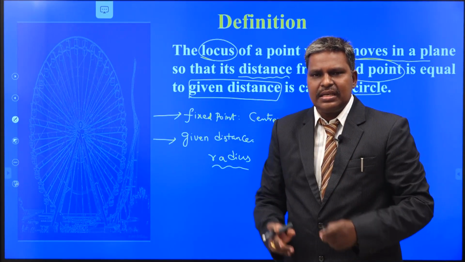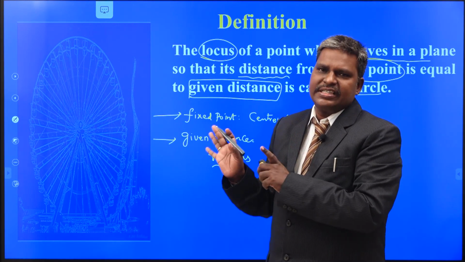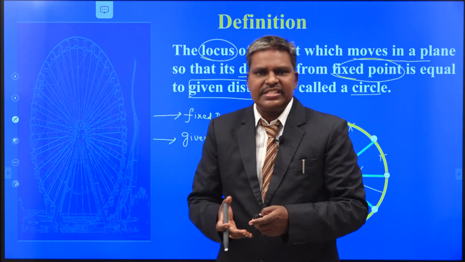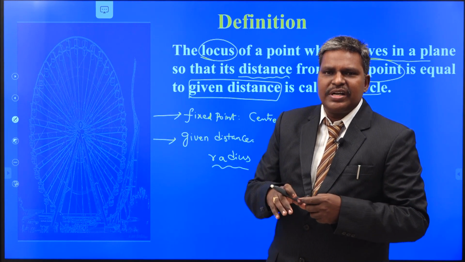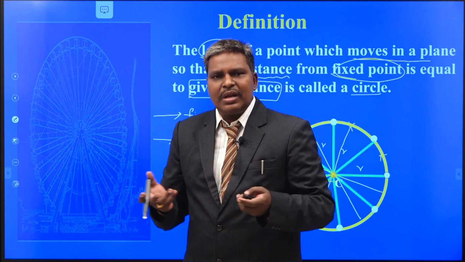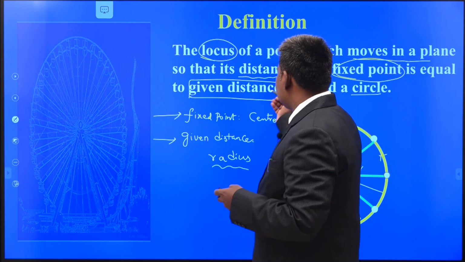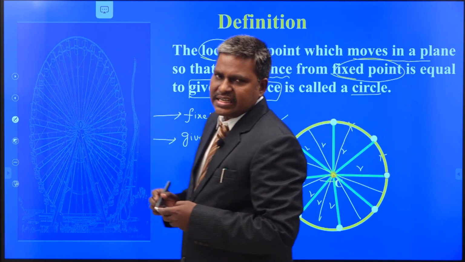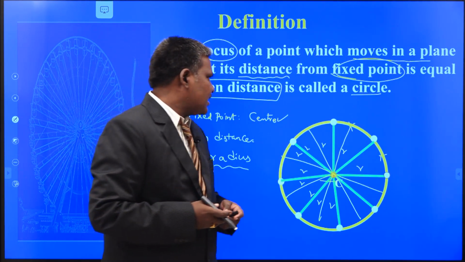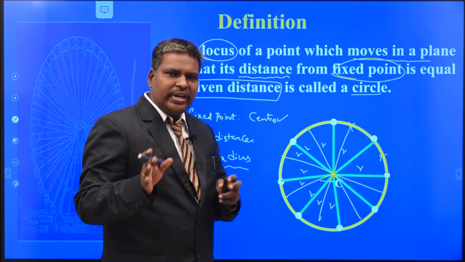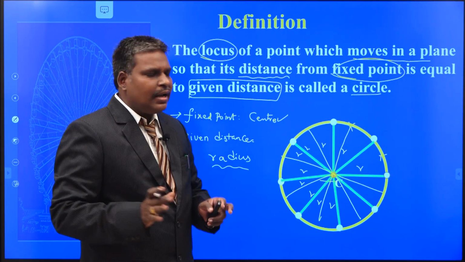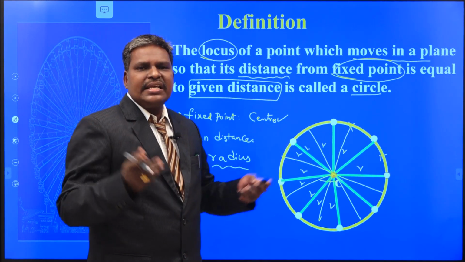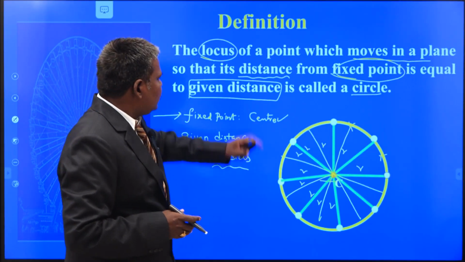To construct a circle, you take a fixed point and a fixed distance. From that fixed point, you locate all the points which are at the fixed distance. The collection of all these points, that is the locus of the point, is nothing but your circle. So this is the way to define the circle. The fixed point is called the center. The constant distance is called the radius of the circle. So to construct a circle, what do you need? A fixed point, that is the center, and the radius. These are the two things. Once you know the center and radius, you can easily construct the circle. So this is the definition.